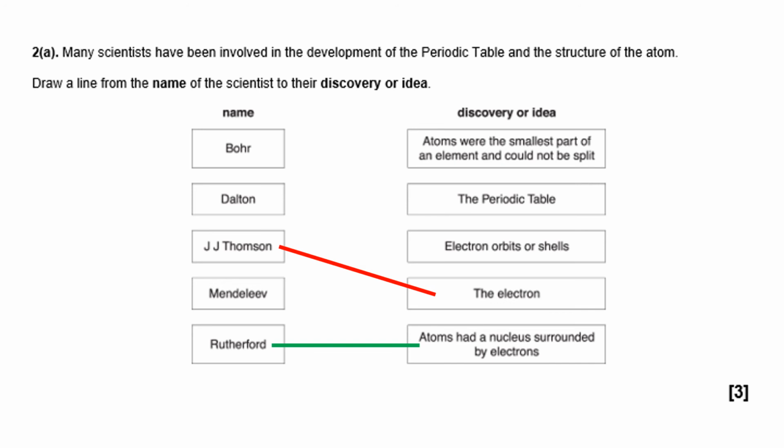Okay, now Bohr, I know Bohr was something to do with shells, electron shells orbiting. So let's have a look. Atoms was the smallest part of an element. That's not right. Periodic table. There. Electron orbits or shells. So I'm happy with that one.